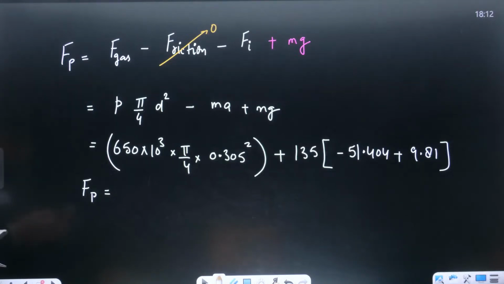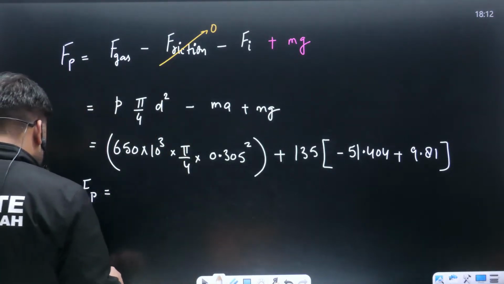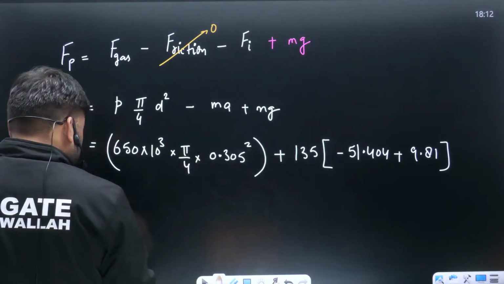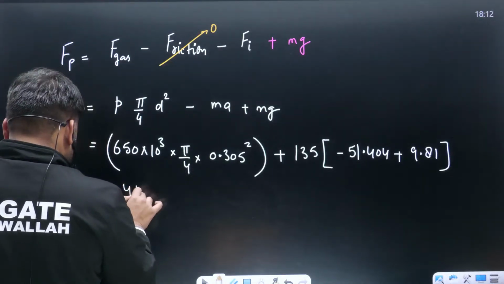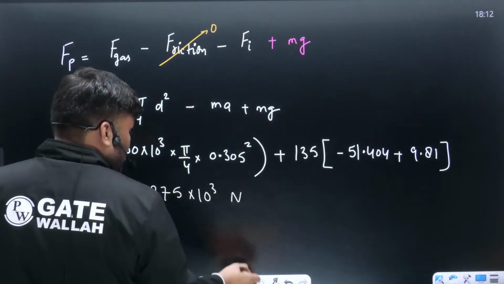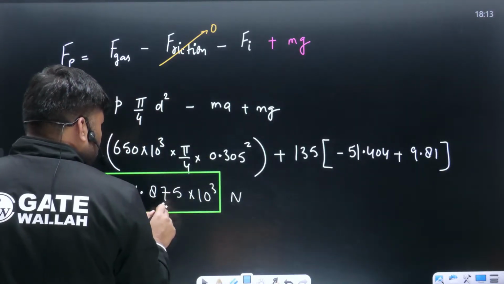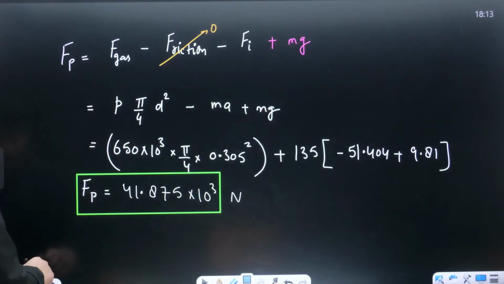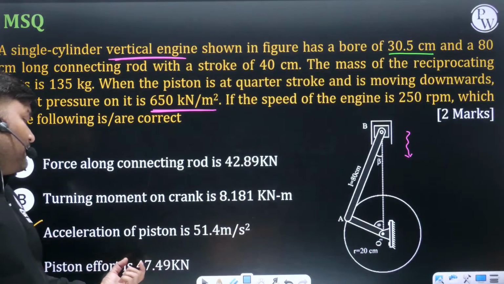Anybody who can tell me what is the answer here? Once you solve all these values, the piston effort, whatever values you are going to get, that will be 41.875 into 10 to the power 3 Newton. You will get this value. And the piston effort value they are asking in kilonewton is 47.49.